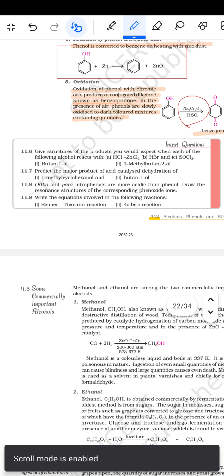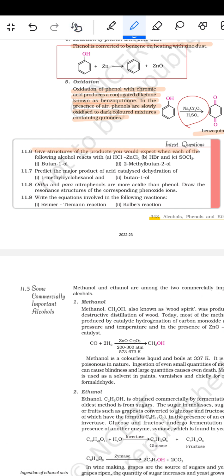Then there are intext questions. Give the structure of the products you would expect when each of the following alcohols reacts with HCl/ZnCl2, HBr and SOCl2: first butan-1-ol and second 2-methylbutan-2-ol. Then predict the major product of acid catalyzed dehydration of 1-methylcyclohexanol and butan-1-ol. Ortho and para nitrophenols are more acidic than phenol. Draw the resonance structures of the corresponding phenoxide ions. Write the equation involved in the following reactions: Reimer-Tiemann reaction and then the Kolbe reaction.